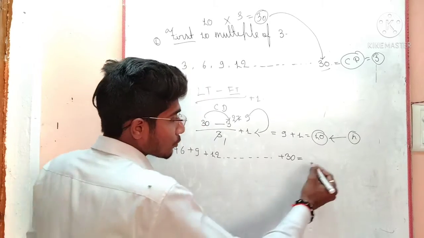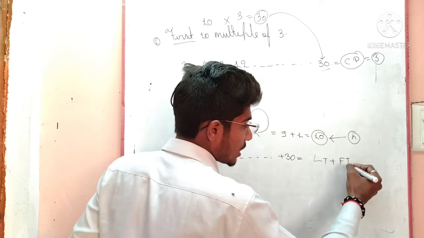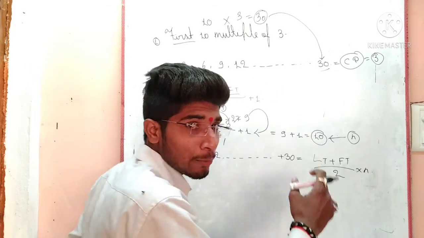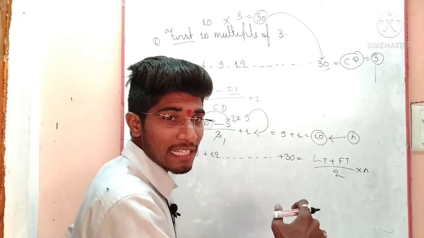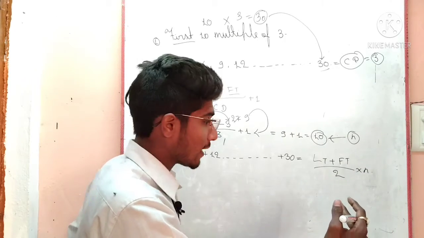Okay, so according to that formula, we are writing here (LT + FT) upon 2 multiplied by N. Understand? (LT + FT) upon 2 multiplied by N. LT is the last term, FT is the first term, N is the number of terms. (LT + FT) upon 2 multiplied by N. Understand? Now let's check it.